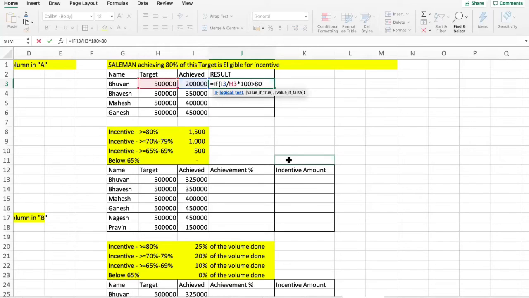If the achievement is greater than 80%, comma, what do you want to show if the value is true? I want to show "eligible for incentives", close inverted comma, and what if the value is false? Say "not eligible", close inverted comma and close bracket.